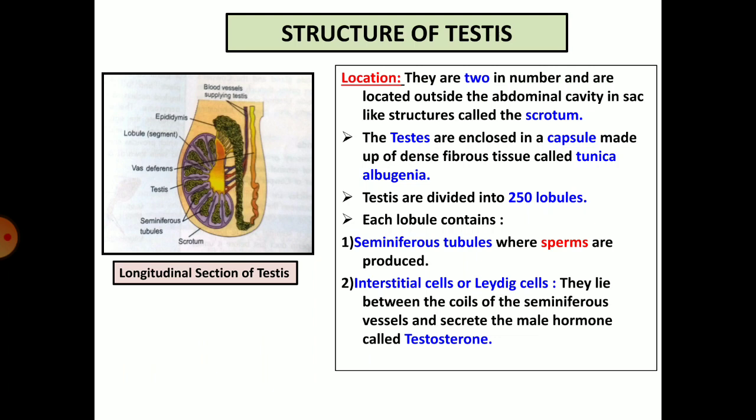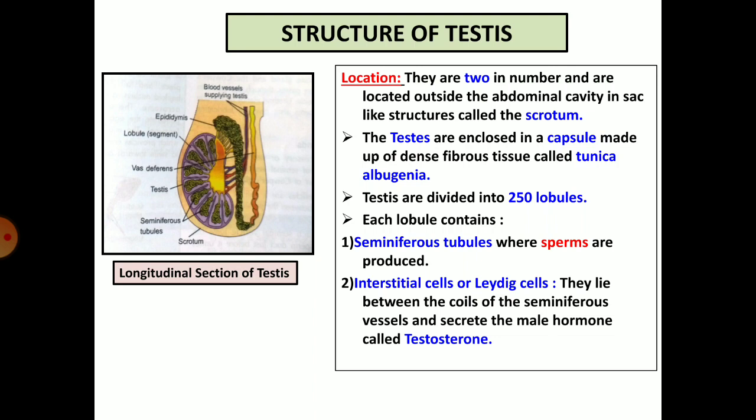The testes are enclosed within a capsule which is made up of dense fibrous tissue called tunica albuginea. The inner wall of the testes invaginate, forming a number of compartments called lobules. There are around 250 to 300 compartments. These lobules contain a network or cluster of tubules called the seminiferous tubules. They produce sperms, or spermatogenesis takes place in the seminiferous tubules.